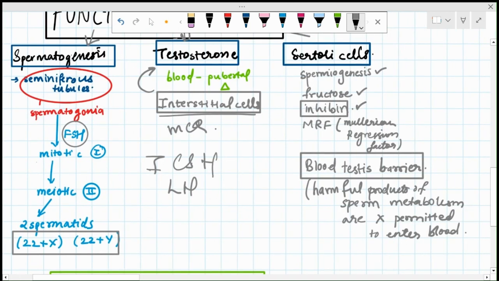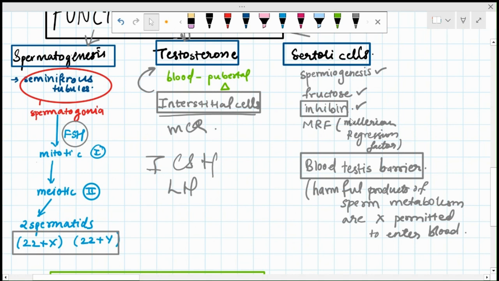In the Sertoli cells, the round secondary spermatid is converted into an elongated sperm. This is the process of maturation of the sperm; due to the tail, the sperm gains motility. Sertoli cells supply nutrition to the sperms in the form of fructose, and necessary hormones and enzymes are supplied by Sertoli cells. Sertoli cells are endocrine cells.